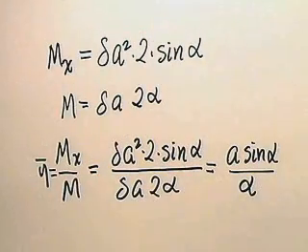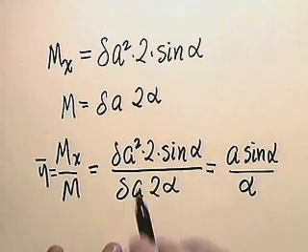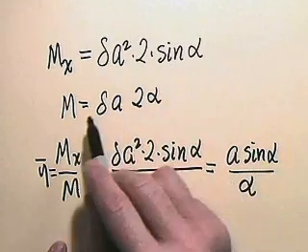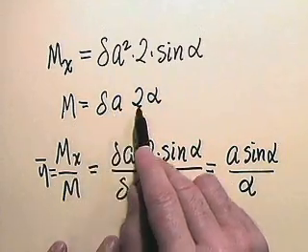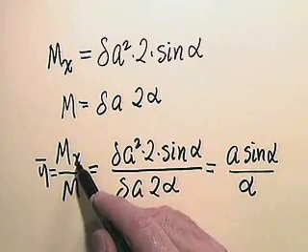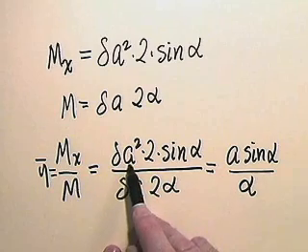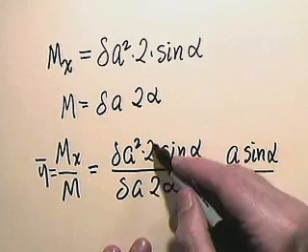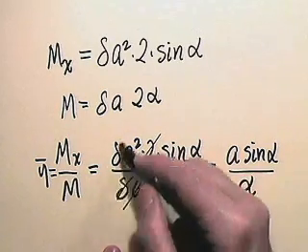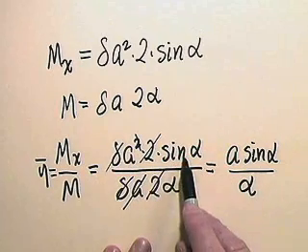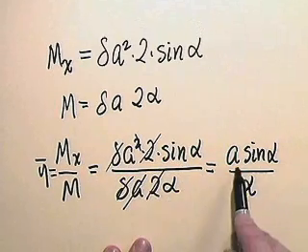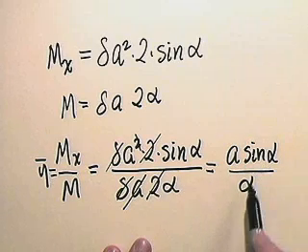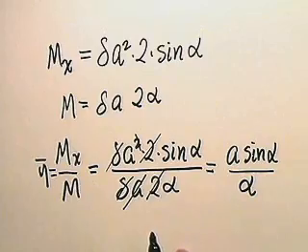Okay, we've calculated our moment about the x-axis, and we know the mass. Let's put it together. So our moment about the x-axis is delta a squared times 2 times sine alpha, whereas our mass is delta times a times 2 alpha. So y bar is m sub x divided by m, so that's delta a squared times 2 sine alpha divided by delta a times 2 alpha, and of course now just about everything cancels except for one factor of a, the sine alpha in the numerator and the alpha down in the denominator, and so y bar is a sine alpha divided by alpha.